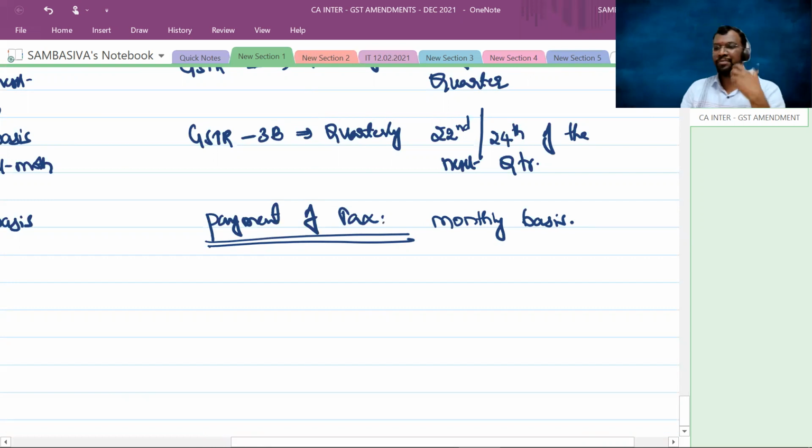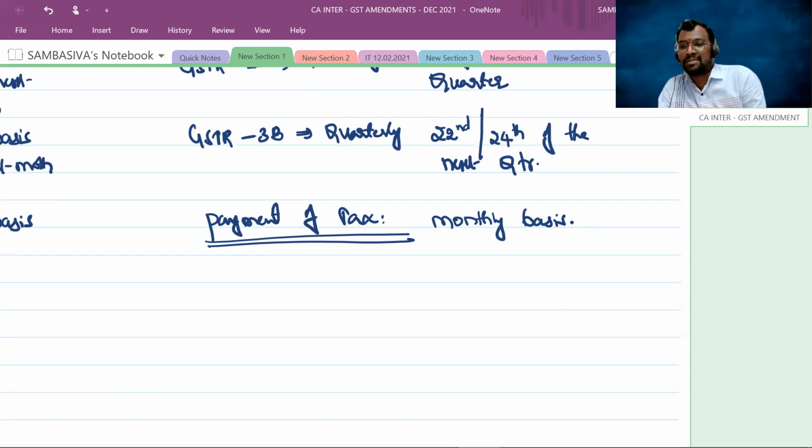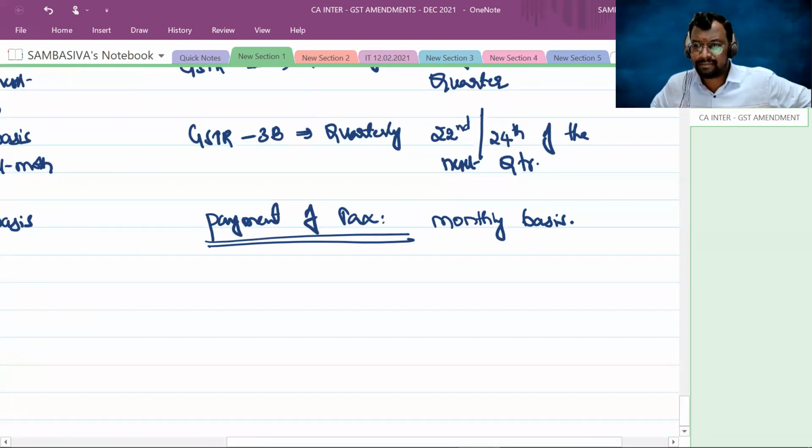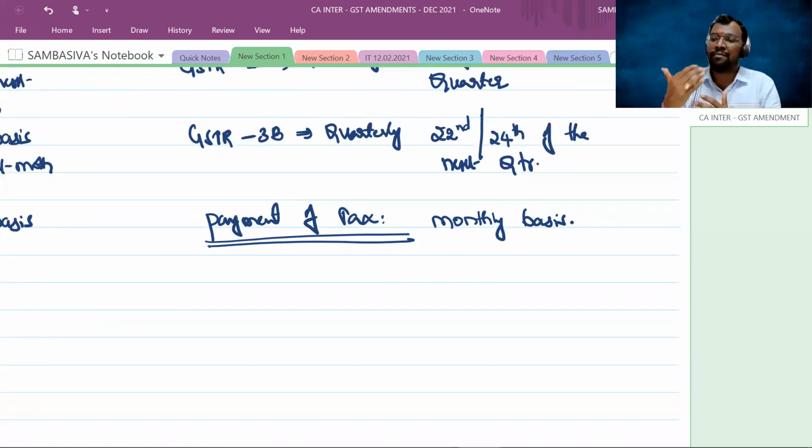But how come, sir? I opted for the QRMP scheme, where I'm going to file the GSTR 3B once in a quarter. Generally, the payment of the tax happens only when we are filing the GSTR 3B. We've already discussed that there are no separate due dates for the payments of taxes. We have seen this in the normal scheme. Whenever the taxpayer files the GSTR 3B, from the GSTR 1 he will get the output tax liability, and from the GSTR 2 he will get the eligible input tax credit.